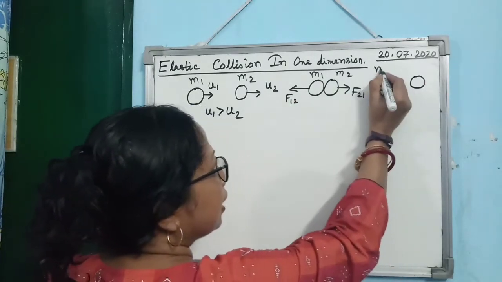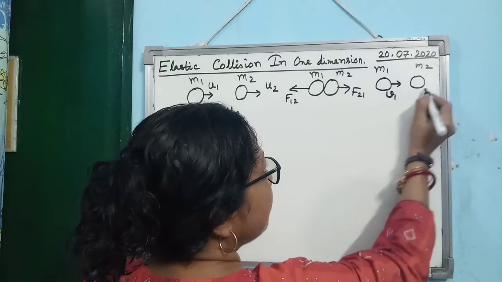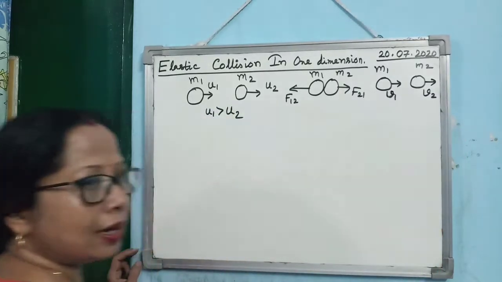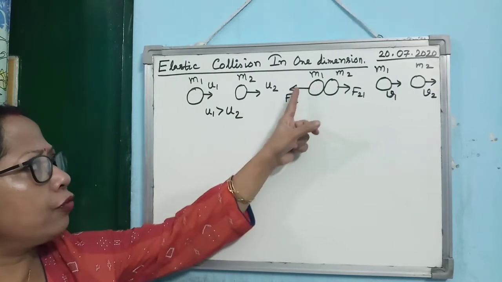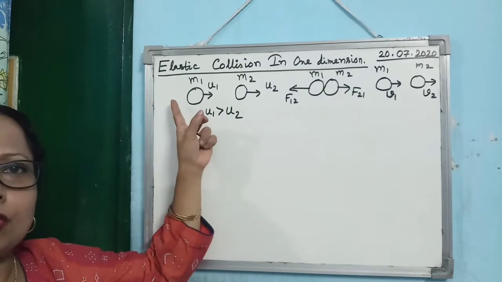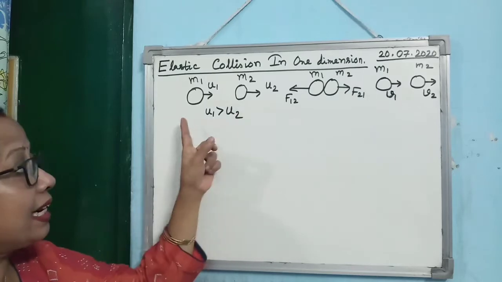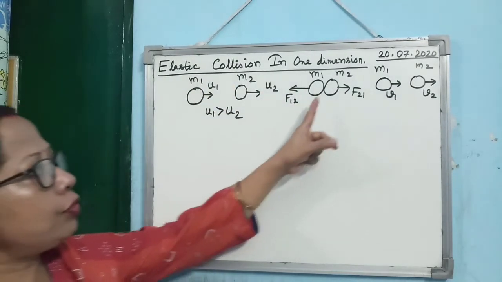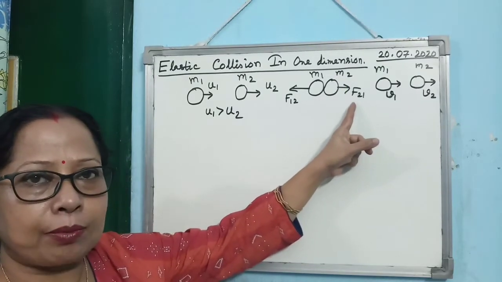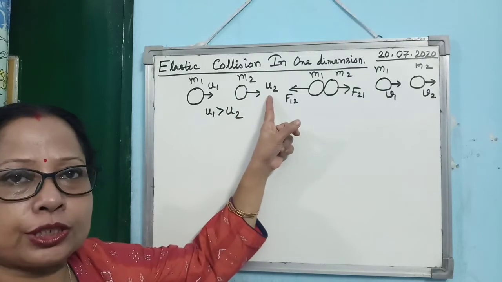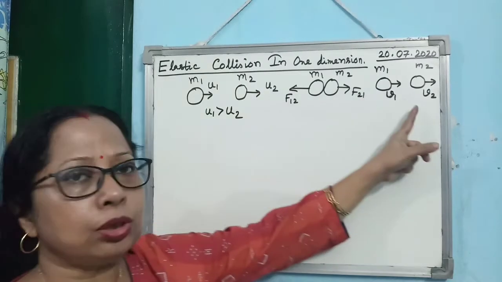If you consider the two bodies after collision, they are moving with velocities v1 and v2. Here look at the forces acting on m1. On m1, the force acts opposite to the direction of motion. So what happens to the body m1? Its velocity decreases to v1. Whereas on m2, the force acting during the time of collision is along its direction of motion. So what happens to m2? Its velocity increases from u2 to v2.